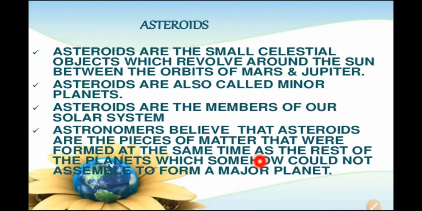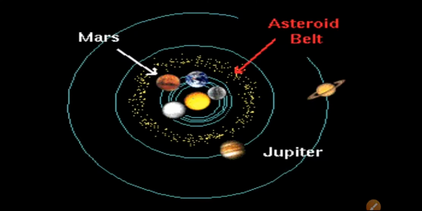This is the belief of the astronomers about asteroids. Here in this picture, between Mars and Jupiter, these small celestial objects are revolving around the sun.